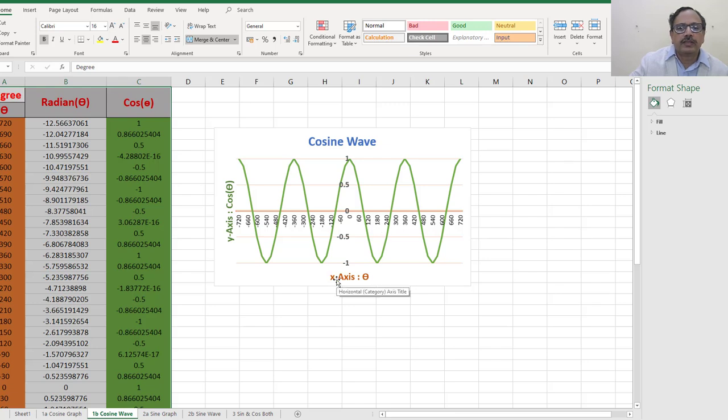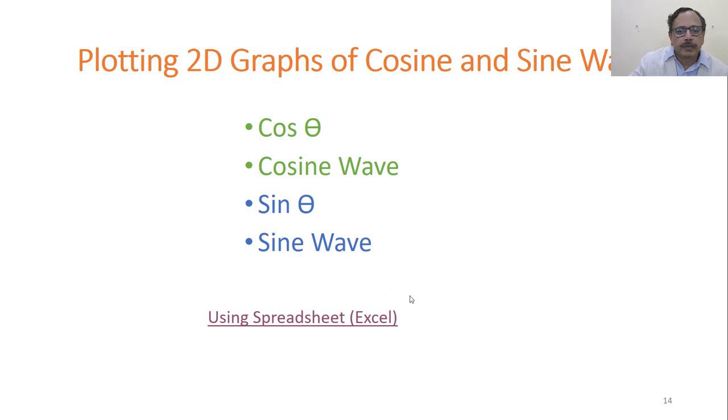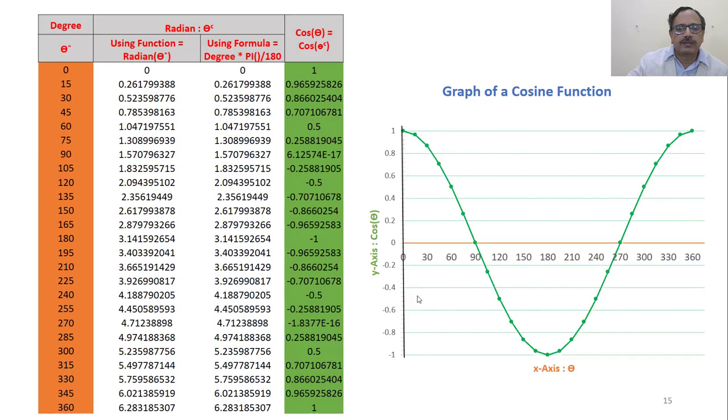So cosine and sine waves, all that we can plot. And how do we get it? We get something like this.